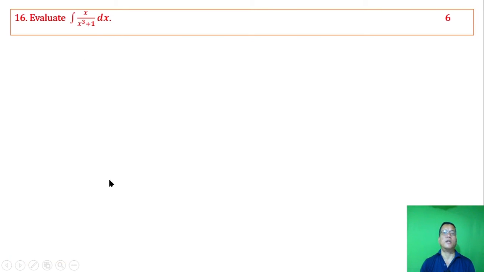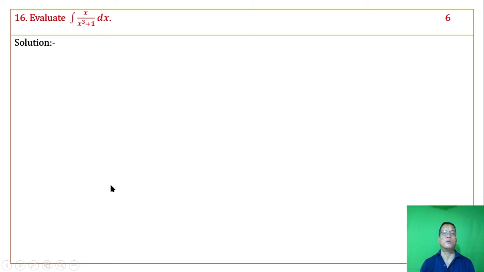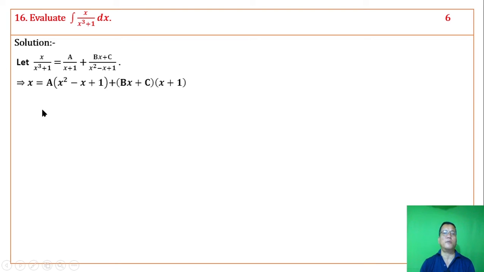Evaluate this integral. Factorize the denominator, x cube plus 1 can be factorized as x plus 1 whole into x square minus x plus 1, factorized over here. Resolve to the sum of two or more simple fractions, the form of a linear and a quadratic, bx plus c form. Laurani, factorized form both side puri rabadi left x fangani a ga c ga puri no fangani c ga puri no c fangani.